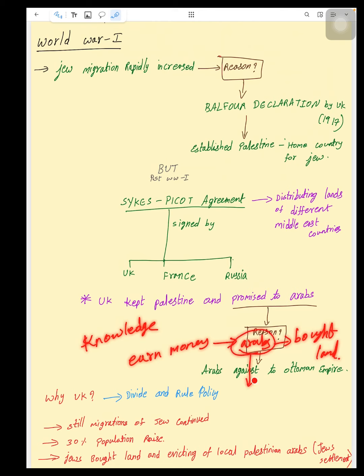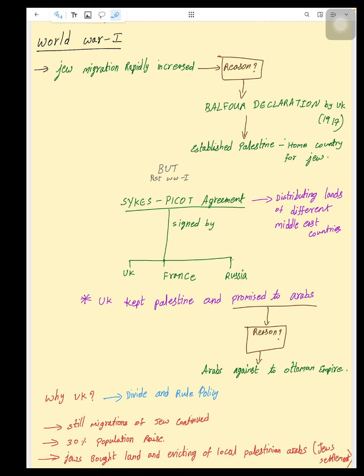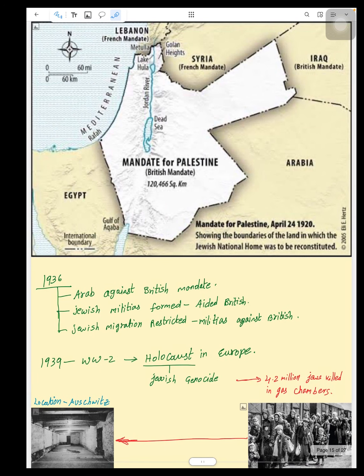So logically, they are clearing Arabs' land, and Arabs' land is decreasing, Jews' land increasing, so that the population is increasing. So at this point, Jews are strategically purchasing the lands to clear Palestinian Arabs. Later, in 1936, Arabs were against the British mandate.